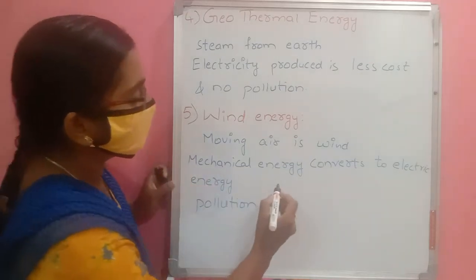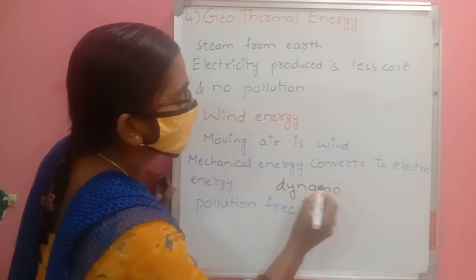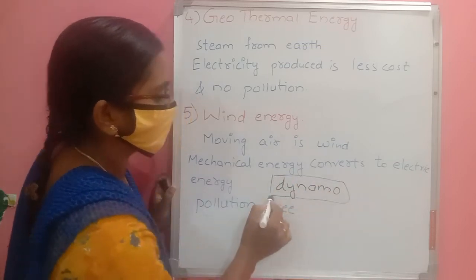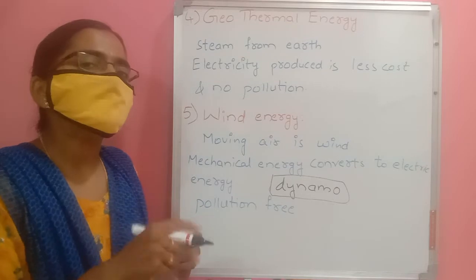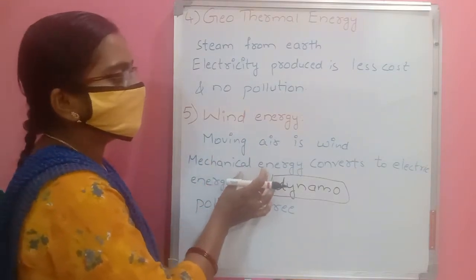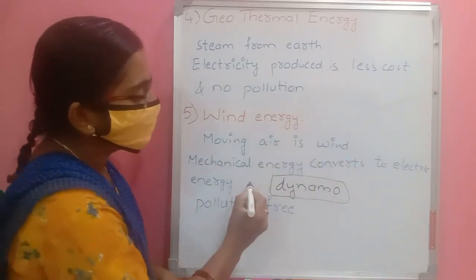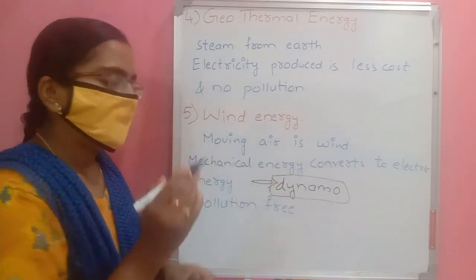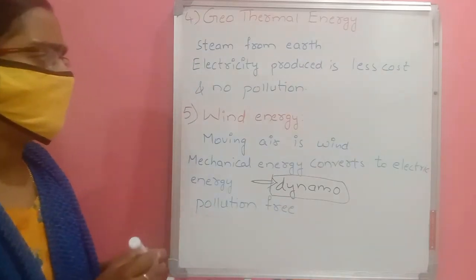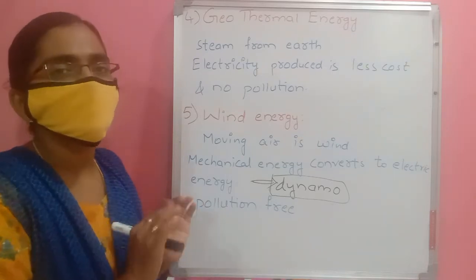The rotation means mechanical energy is working there, and that mechanical energy converts into electrical energy by using the dynamo. The wind energy produced in these windmills is also pollution free.